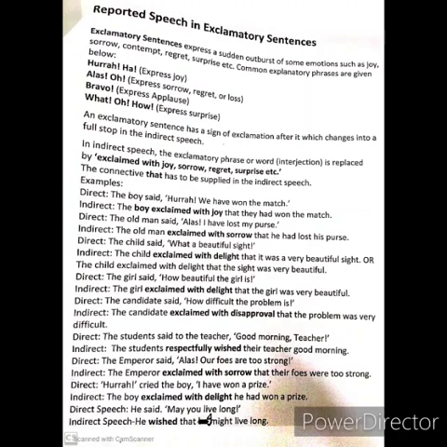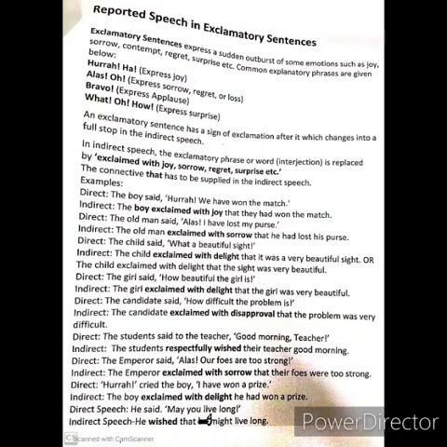Next, the candidate said, "How difficult the problem is." The candidate exclaimed with disapproval that the problem was very difficult. The student said to the teacher, "Good morning, teacher." The students respectfully wished their teacher good morning. The emperor said, "Alas, our foes are too strong." The emperor exclaimed with sorrow that their foes were too strong. "Hooray!" cried the boy, "I have won a prize." The boy exclaimed with delight that he had won a prize.